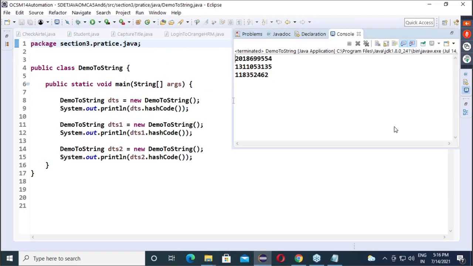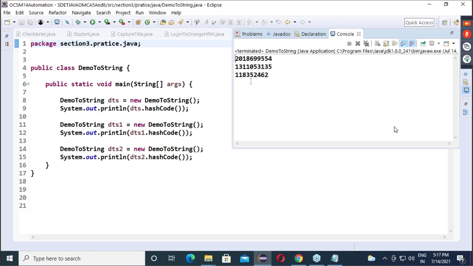Now tell me, is hash code the address of the object? No. Practical proof is we can override hash code also. That means, let's say a programmer has a concern: the programmer doesn't like the hash code given by JVM.